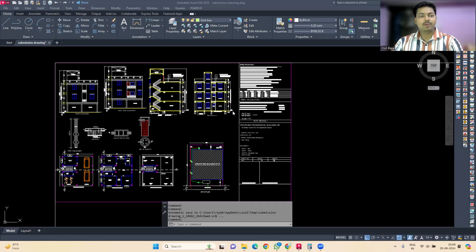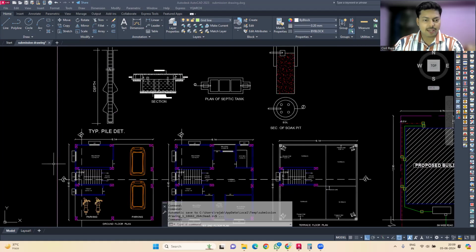So it basically looks something like this. Okay, so what are the basic points in this particular drawing? First thing is that normally it depends from place to place, like whether you want to go for a drawing in feet and inches, but in an approval drawing you have to strictly stick to the unit of meters. Okay, so first of all I will open the plan for you.